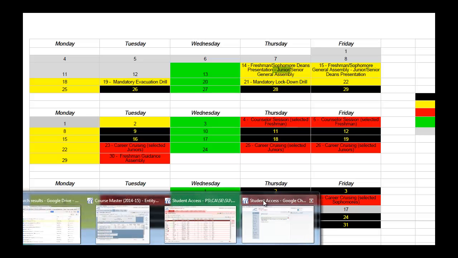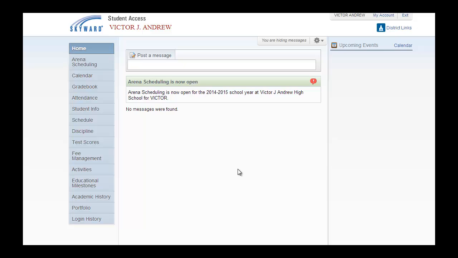Now let's focus on the scheduler itself. As you enter your student access screen, you will go to the top link called Arena Scheduling. As you open that link, it will take you to a page in which scheduling can begin.